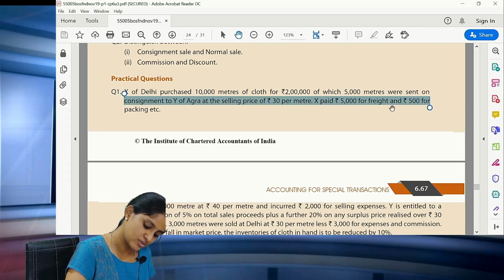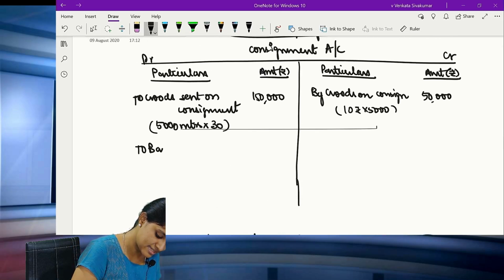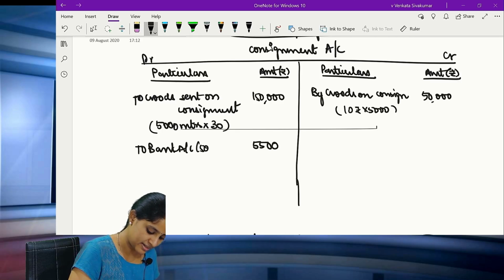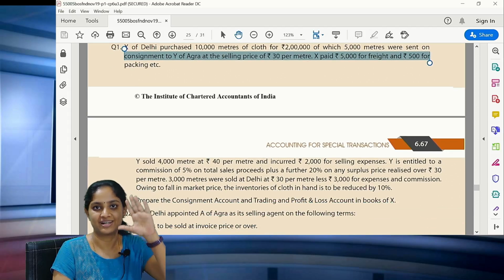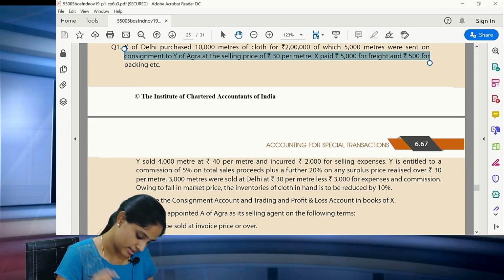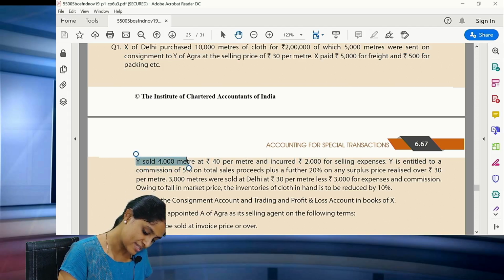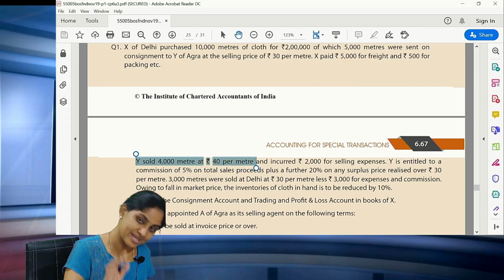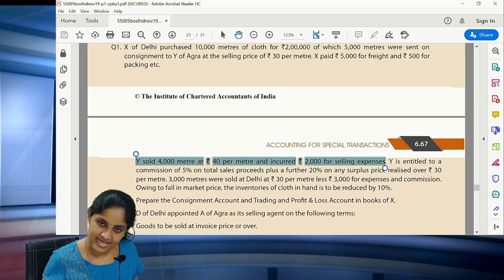Okay. X paid 5,000 for freight and 500 for packaging. Who is X? X is the consignor. So to bank account, total expenses incurred by him is 5,000 for freight plus 500 for packing, so 5,500 he has incurred. Good. Now see Y. Y is who? Y is the consignee. So Y has sold 4,000 meters at rupees 40 per meter and incurred 2,000 rupees as selling expenses.